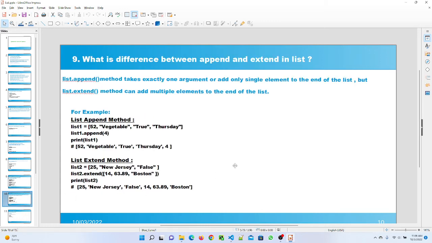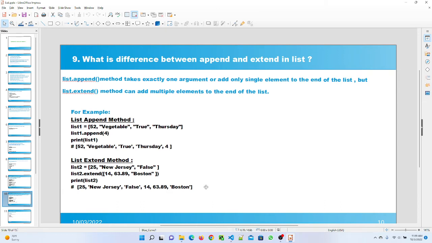Question number 9 is, what is the difference between append method and extend method in a list? The list.append method only takes exactly one argument, adding only a single element at the end of the list. But the list.extend method can add multiple elements to the end of the list. So here I give the example for that. I mentioned the list.append method. Here you see only one value is added, which is 4. But in the list.extend method, I give multiple values, and after executing the program, it shows all three new values added in my list.